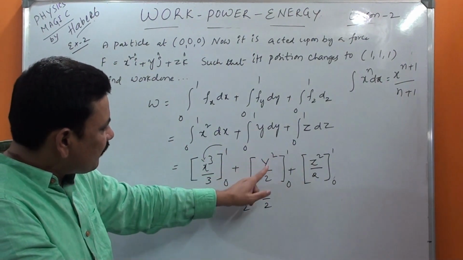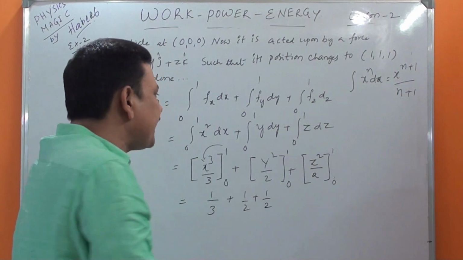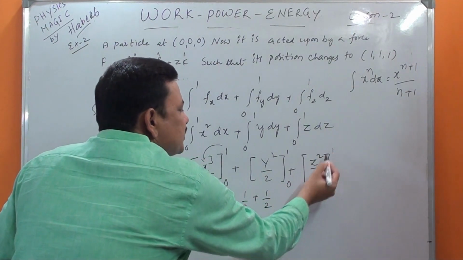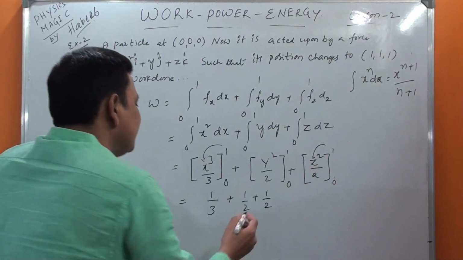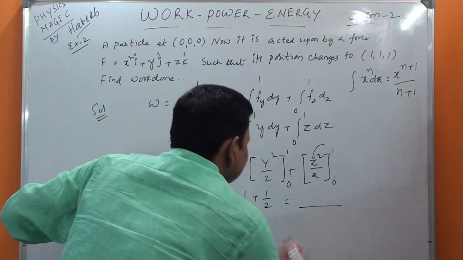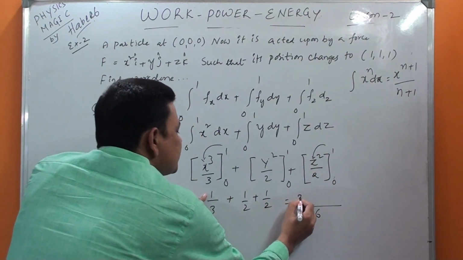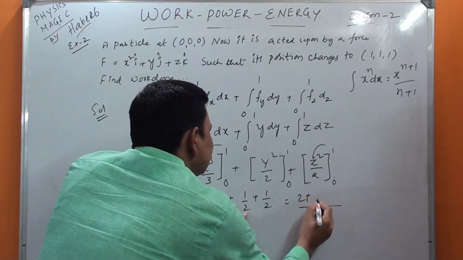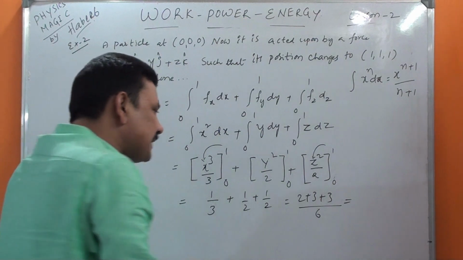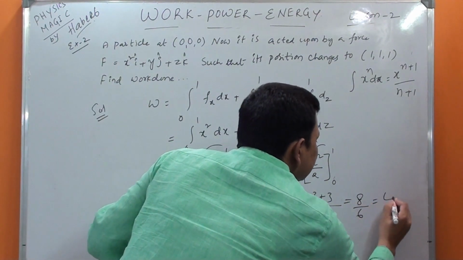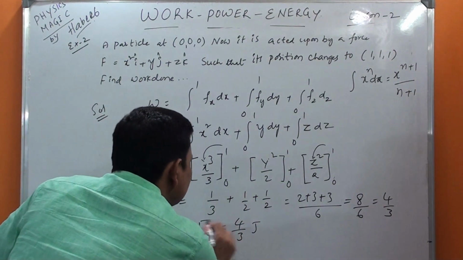1 square is 1, so 1 by 2, minus the lower limit which is 0, no need to write. Then plus, substituting 1 in place of z, it is 1 by 2. Once again lower limit 0, no need. Then if I take LCM, it is 6: 3 2s are 6, 2 1s are 2, plus 2 3s are 6, 3 1s are 3. So 3 plus 3, 6, plus 2, 8 by 6, that is nothing but 4 by 3. Therefore W is equal to 4 by 3 joule.